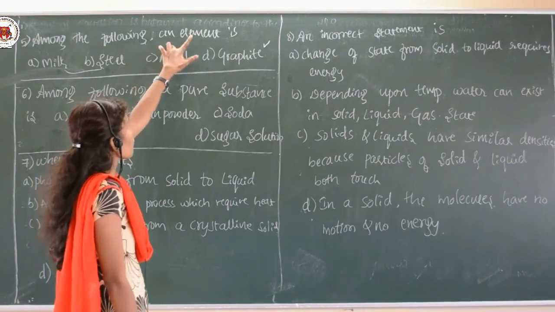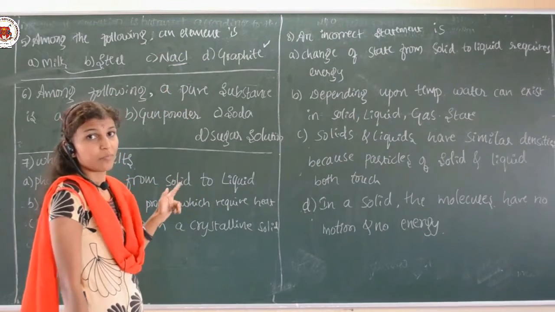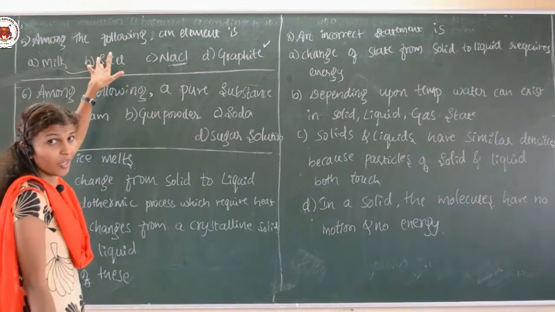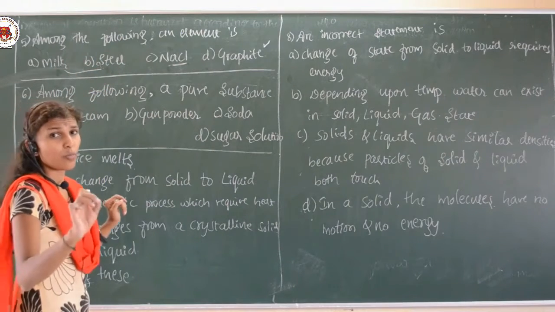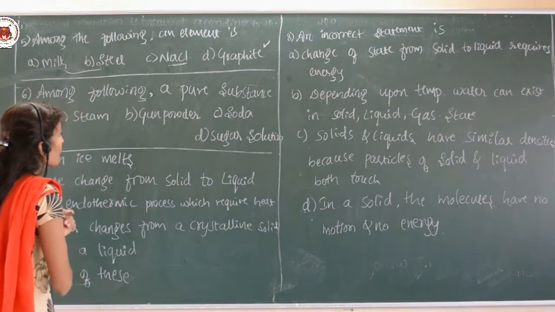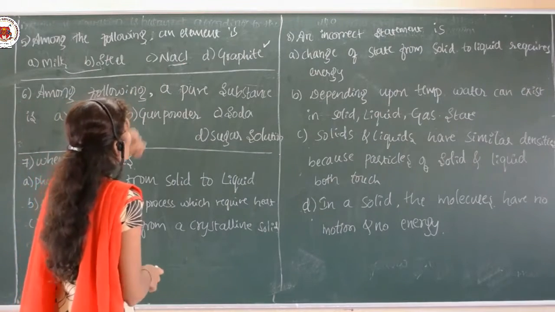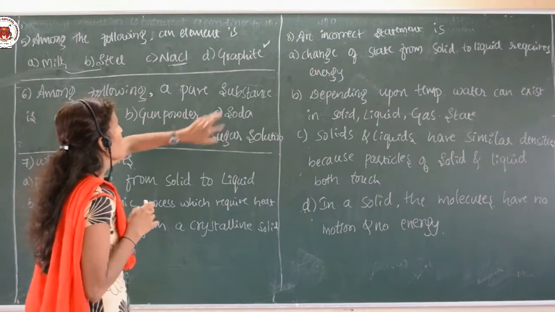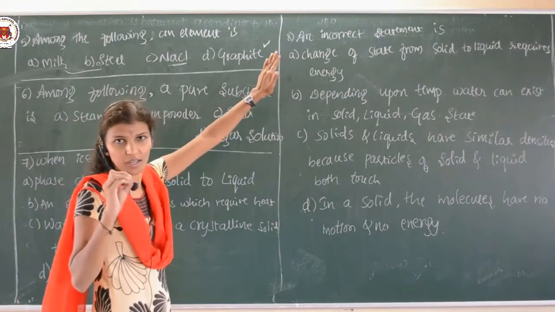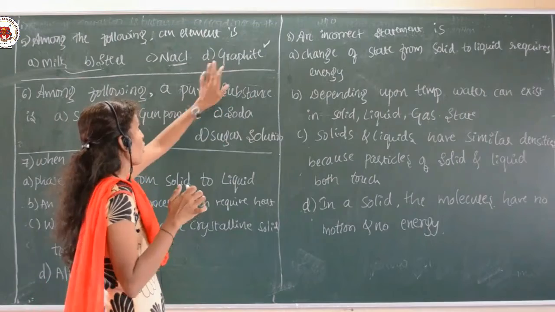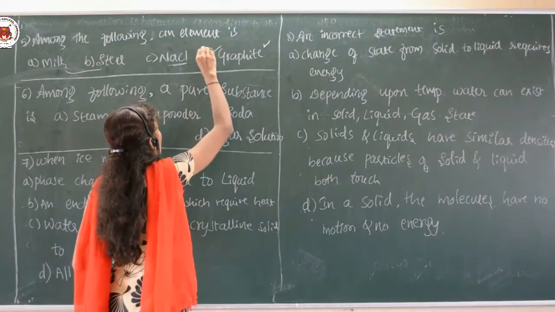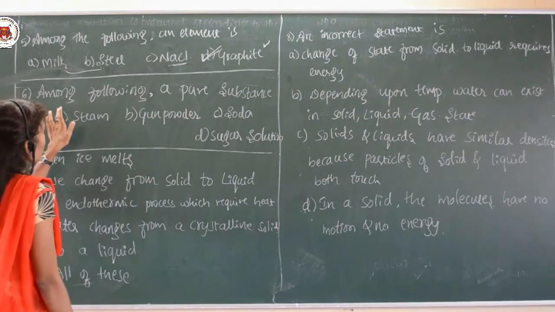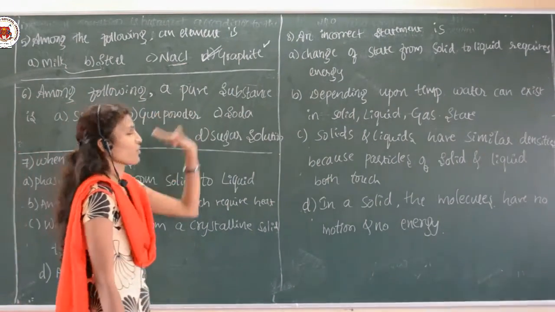The question is to find out the element in the following. So, what is the element? Milk is not an element, steel is not an element. These two are the homogeneous mixtures, and NaCl is also a compound which is formed by the two elements Na and Cl, and finally graphite acts as an element. So, option D is the correct answer. Clear? So, next, among the following, which is a pure substance.